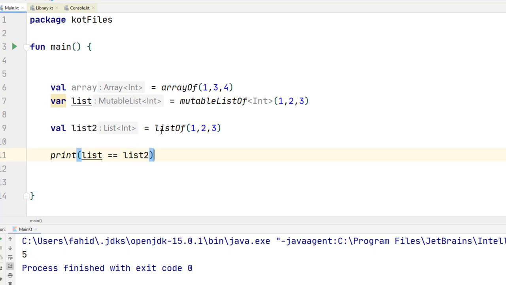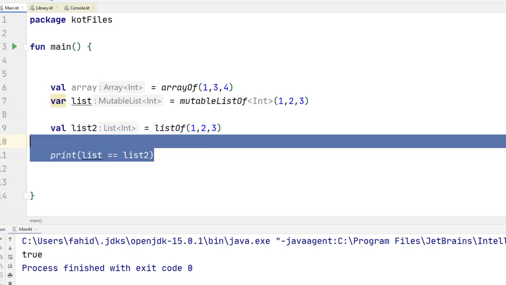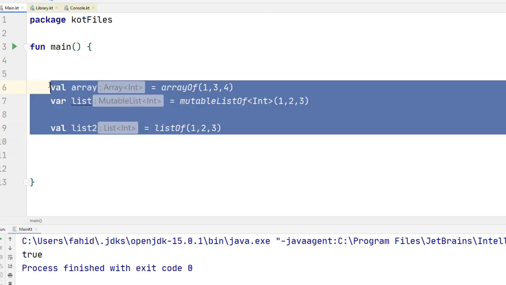In Kotlin, however, you can specify whether you want to do pointer comparison or data comparison with the help of data classes and others. We'll take a look at those, but for now, just to show you, it's a nice thing. If you do that, it says true because it checks each of the individual elements and not just the pointer. All right, so that's kind of the variables.